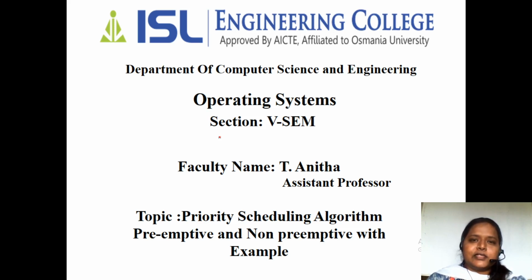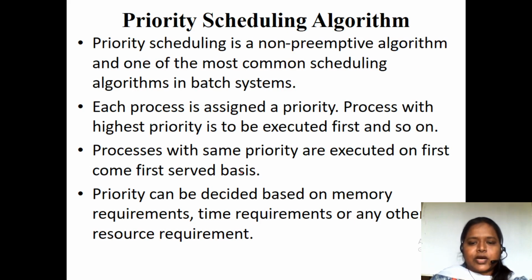So, as the name itself indicates, priority means giving highest preference. Here in the priority scheduling algorithm, the number with the lowest value is going to have the highest priority. What I mean to say is, suppose you have processes P1, P2, and P3. Process P3 has the first priority, process P1 has the second priority, and process P2 has the third priority. So these are all the priorities.